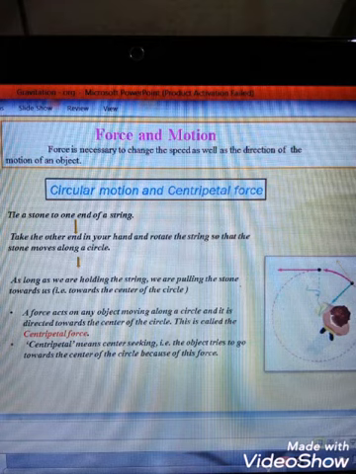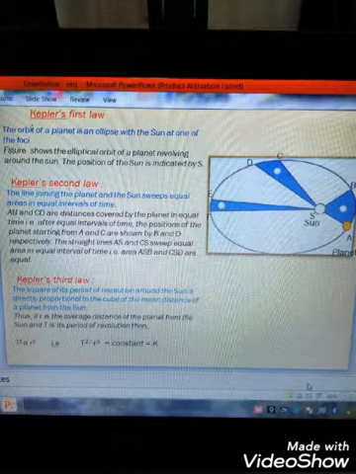As long as we are holding the string, we are pulling the stone towards us, that is, towards the center of the circle. Definition: a force acts on any object moving along a circle and it is directed towards the center of the circle. This is called the centripetal force. Centripetal means center seeking, that is, the object tries to go towards the center of the circle.